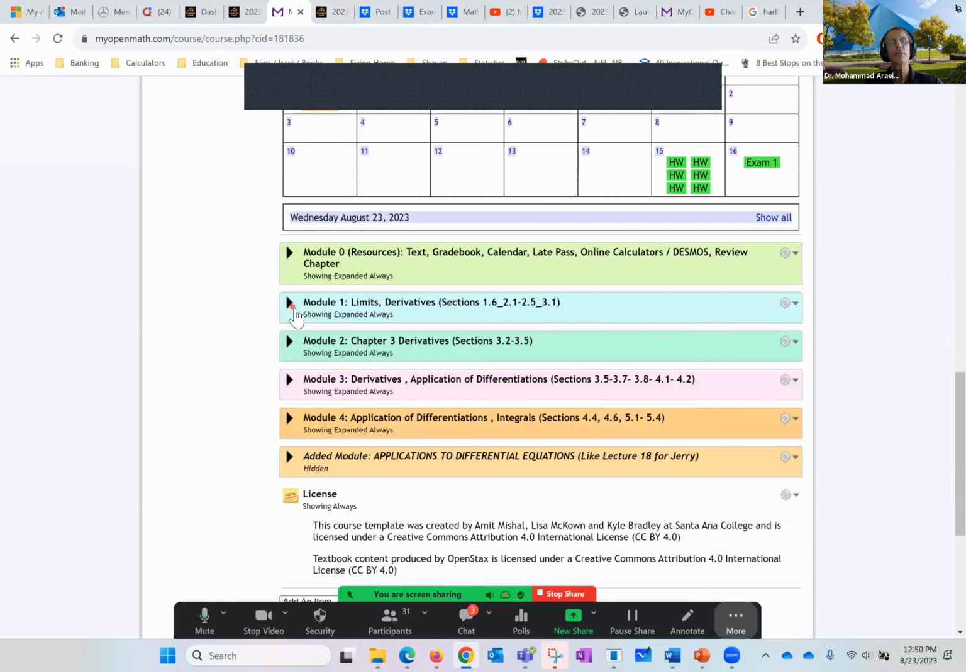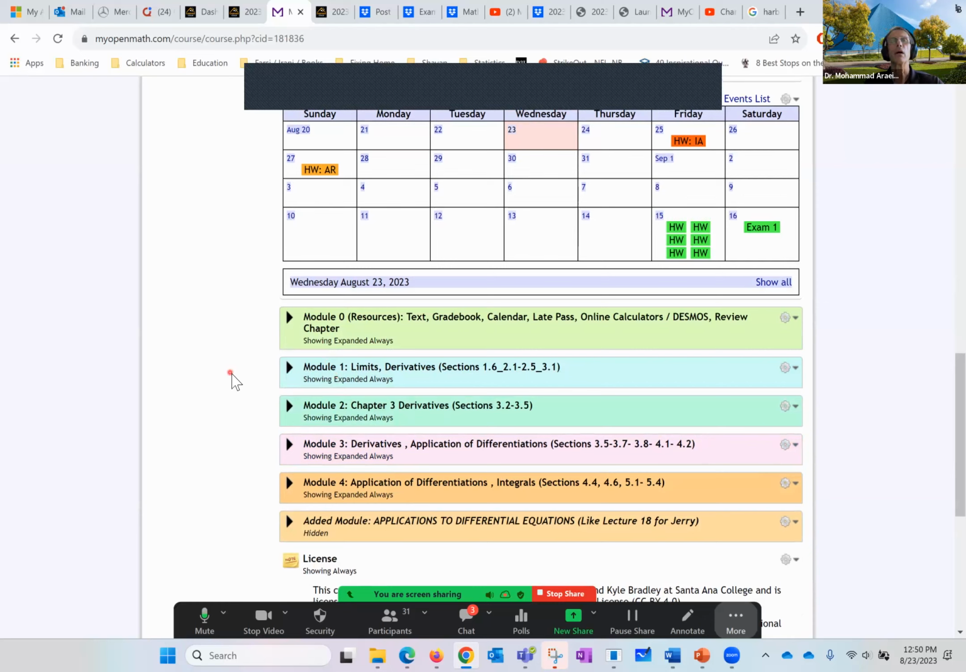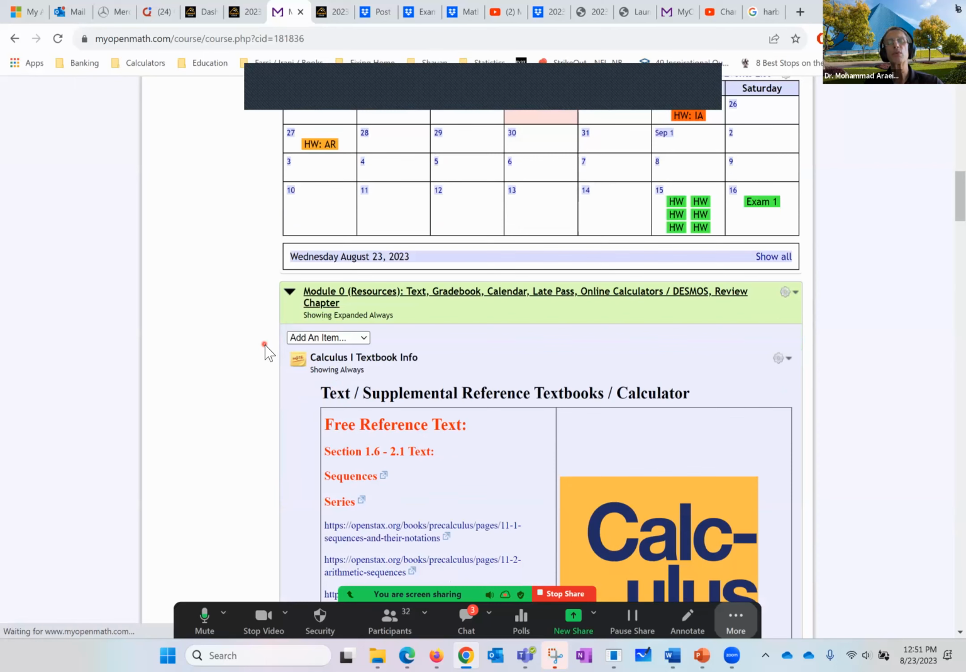Then we have module 0, 1, 2, 3, 4. 1, 2, 3, 4 are the modules that we are going to cover, as we did discuss in Canvas. So what is module 0? Basically, those are resources, as it says: text, gradebook, calendar, late pass calculators, review chapters. So let's see what we find there.